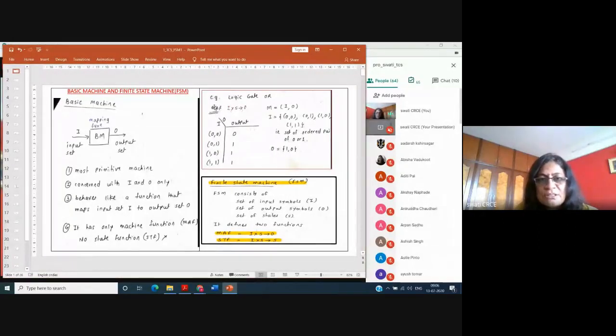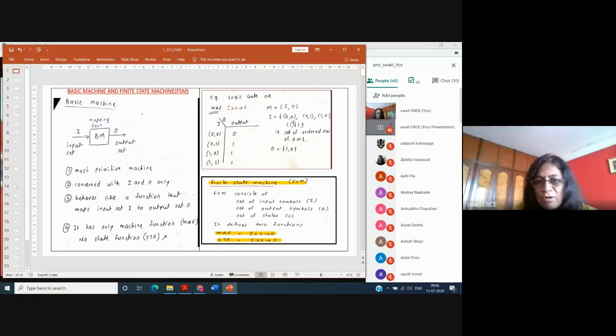The equation is I into S equal to O for the basic machine, where capital I indicates a mathematical set of input symbols: the first element is 0 0, the second is 0 1, the third is 1 0, and then 1 1. So there are four elements in capital I for the logic gate. Capital O is the set of output symbols, 1 comma 0, meaning your output can be only one of these two symbols.